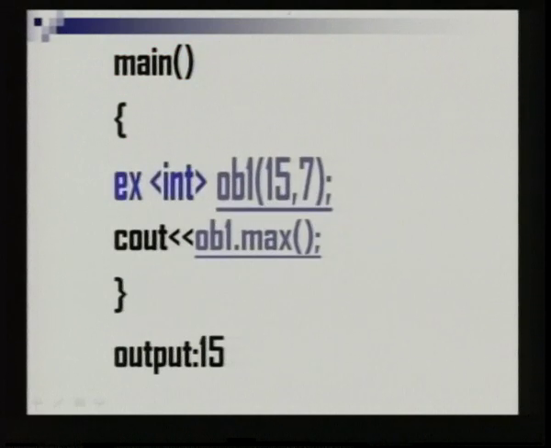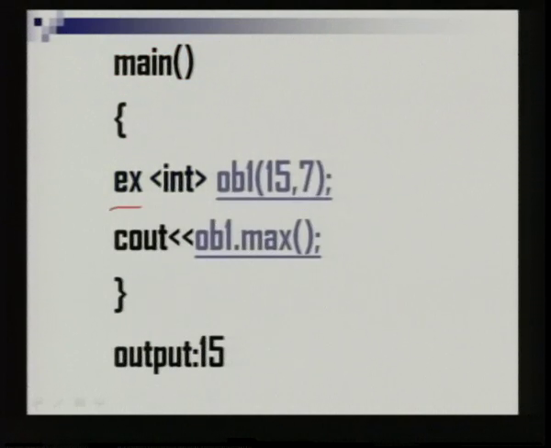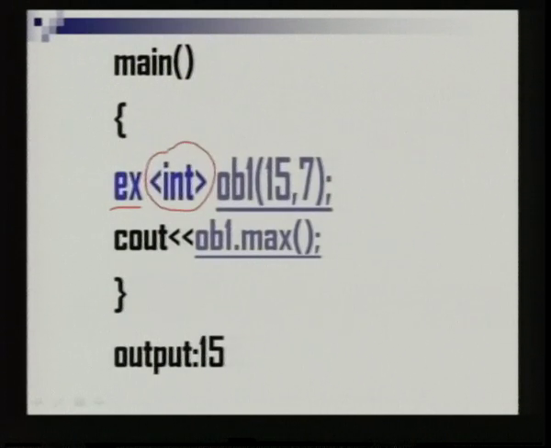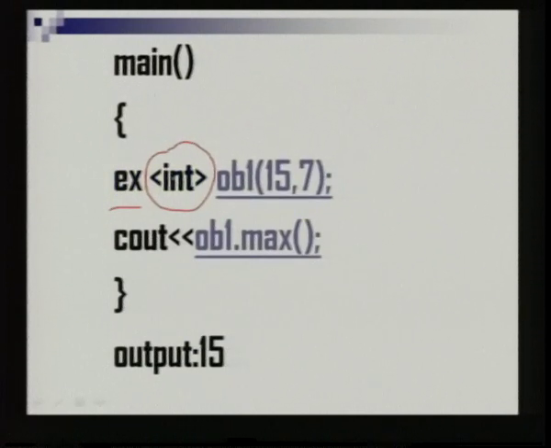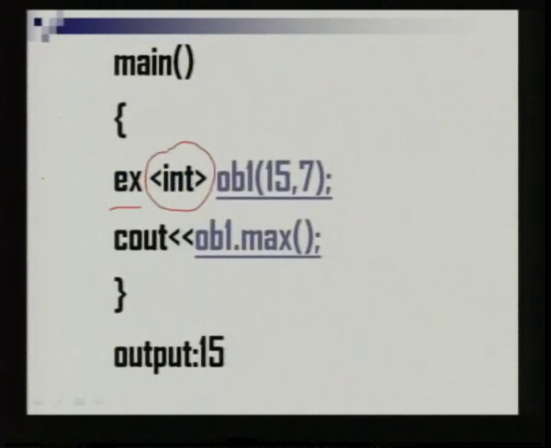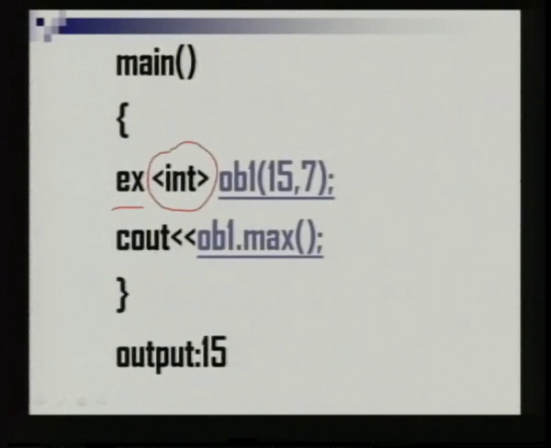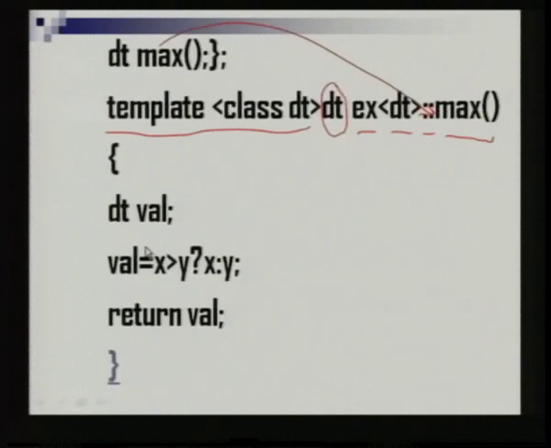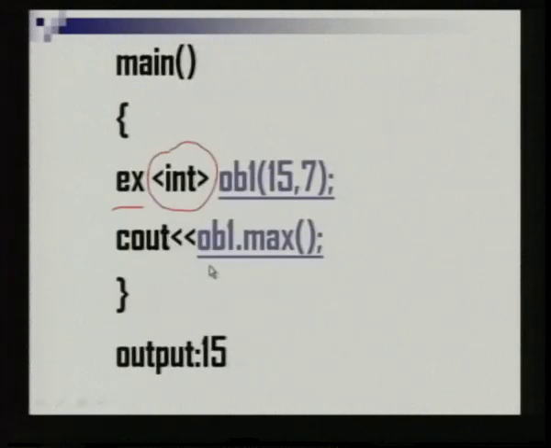This is the way you create the object. Ex is the name of the class followed by this data type. So, this indicates that the class is having integer data type. So, when OB1 is created, you are passing the two numbers 15 and 7. So, this will call the constructor and initialize the values of x and y to 15 and 7. Then you are calling cout OB1 dot max. So, the max function will be called, 15 is greater than 7. So, the output will be 15.